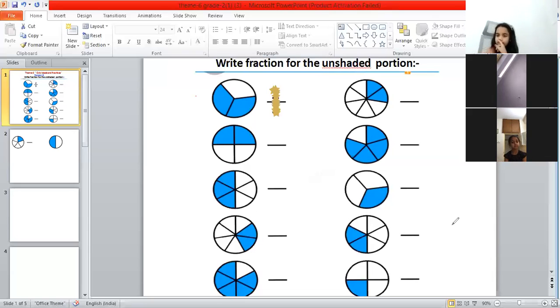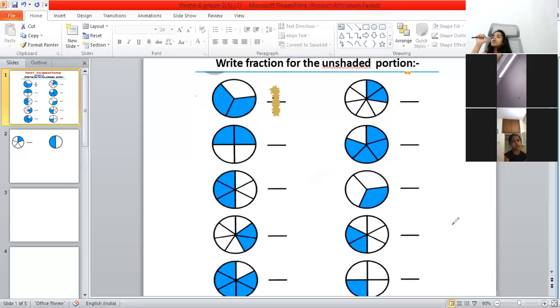Yes, ma'am. Can you tell me what do you mean by shaded part and unshaded part? Unshaded part is not shaded or not colored. Very good. And shaded part is shaded or colored, right?